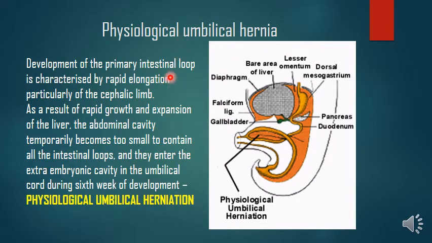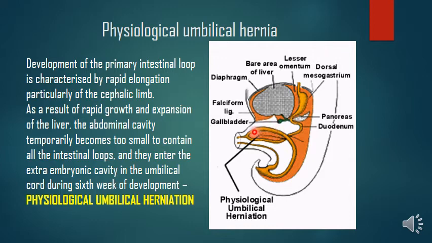Then what is this physiological umbilical hernia? Development of the primary intestinal loop is characterized by rapid elongation, particularly in the cephalic limb. The cephalic limb is rapidly elongated. Now, as a result of rapid growth and expansion of the liver, simultaneously all the organ systems are developing in the body at their own pace.